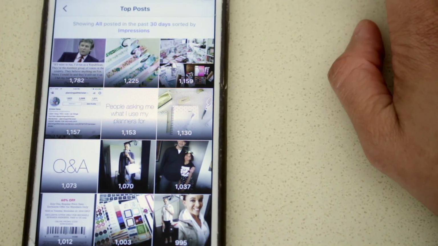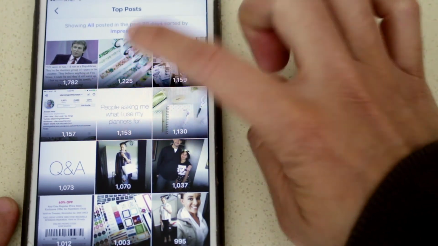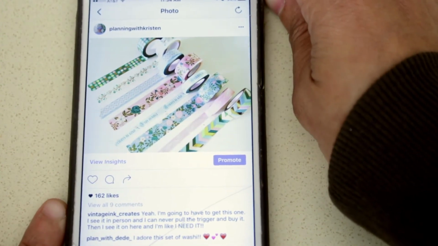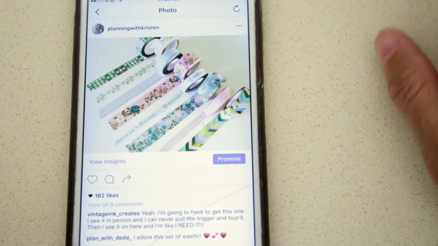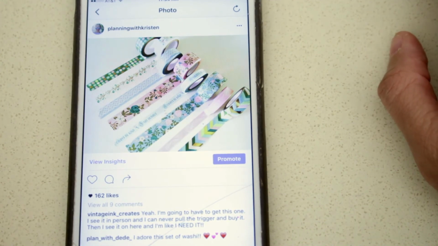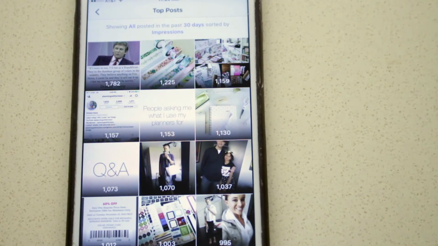This was a historical election. But as you can see, a lot of people loved this style photography with the washi. They just really loved it, and that lets me know, okay, we're in the planner community. We love washi, but we also love style photography, especially when there's good lighting. So that lets me know, okay, continue to do style photography.